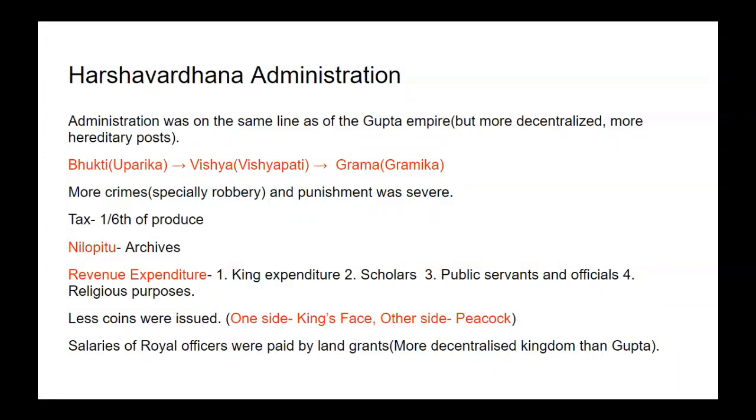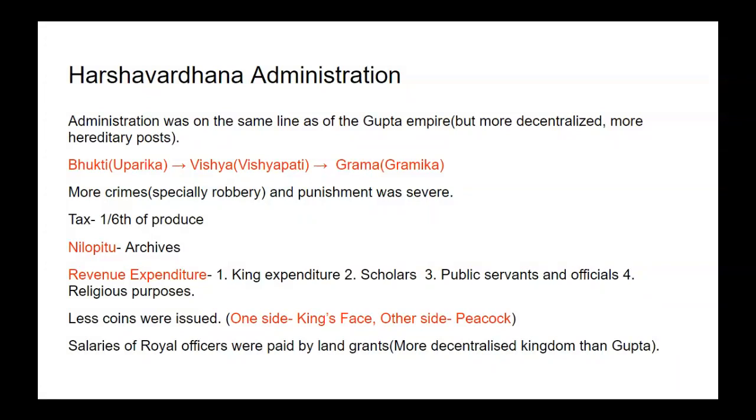In Harsha's time, we found more crime, especially robbery incidents, and punishment was severe in the Harsha time period. Tax was one-sixth of the produce, and Nilupittu was the archive or account detail maintained by Harsha's administrators.